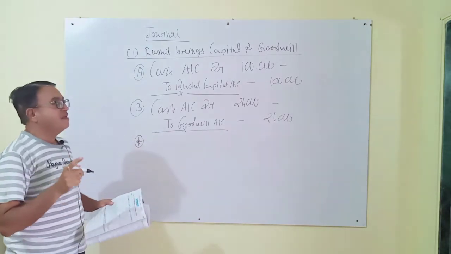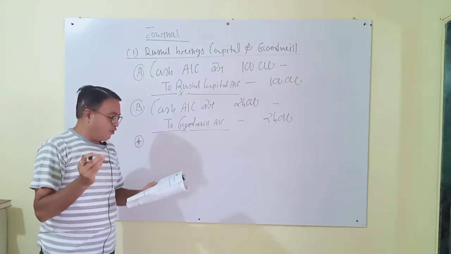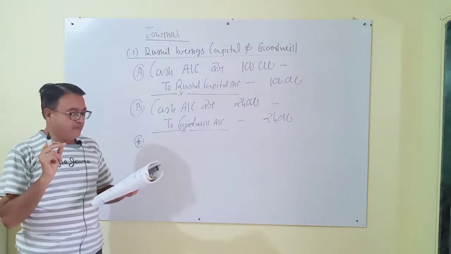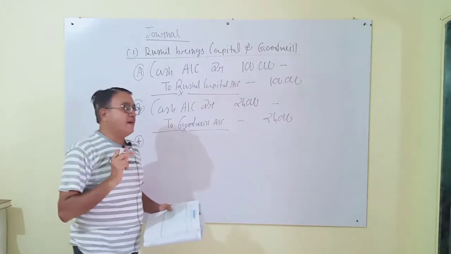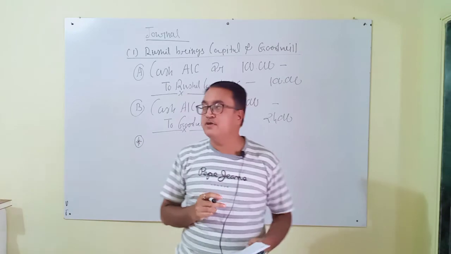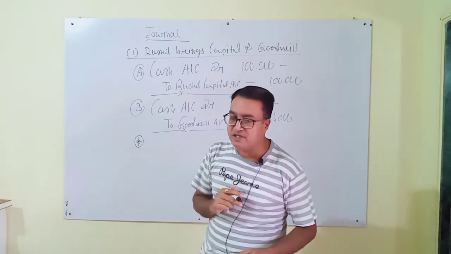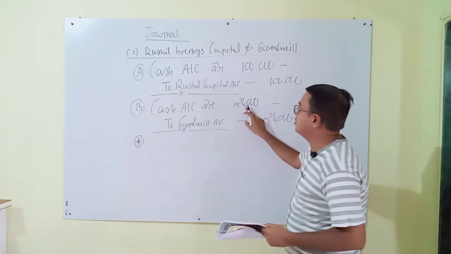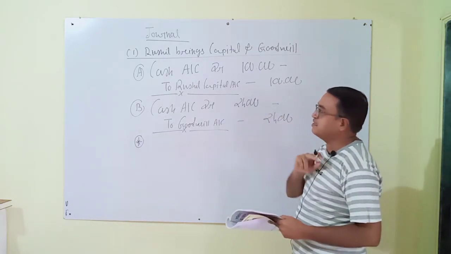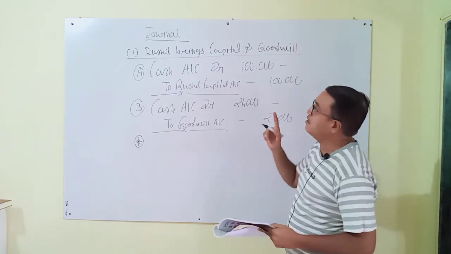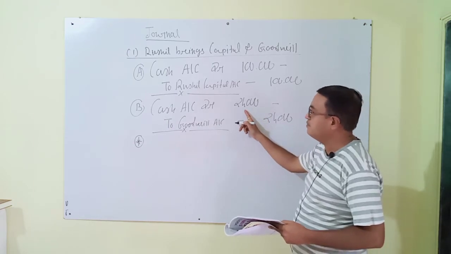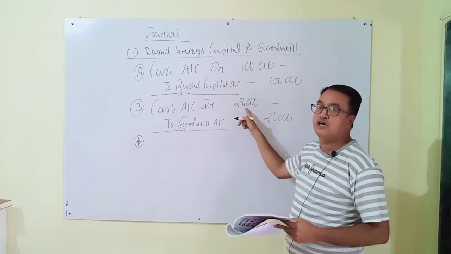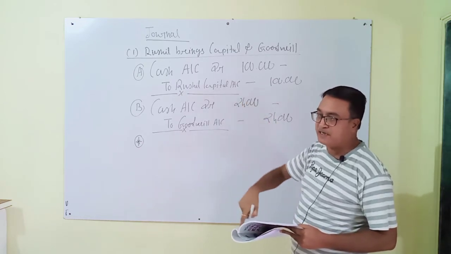Because before this we find out the sacrifice ratio. Why did we find the sacrifice ratio? The sacrifice ratio is very essential to distribute this goodwill. Always remember, the new partner will bring goodwill in cash and it will be given only to the continuing partners.